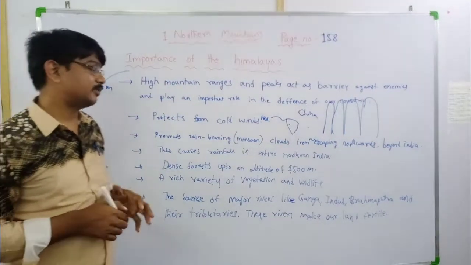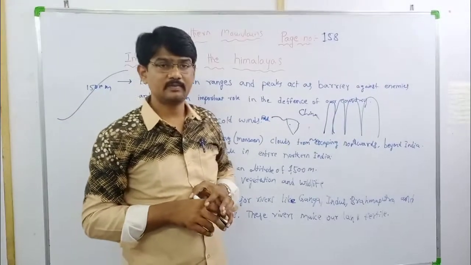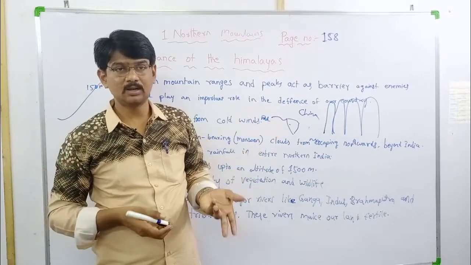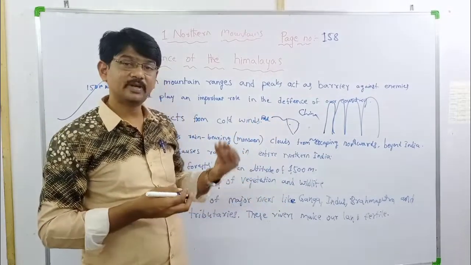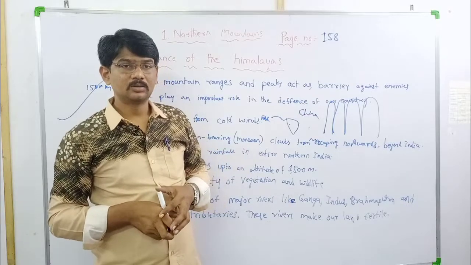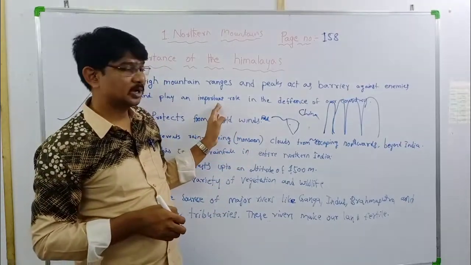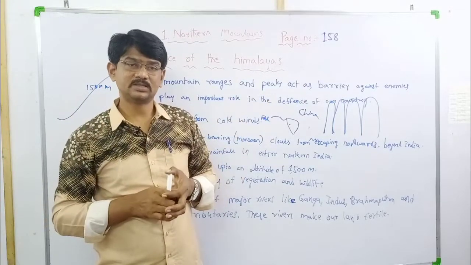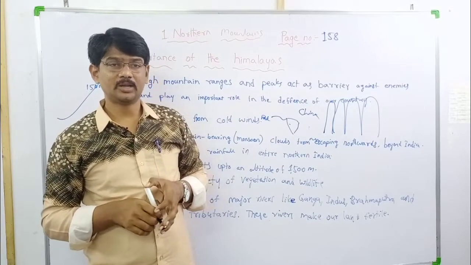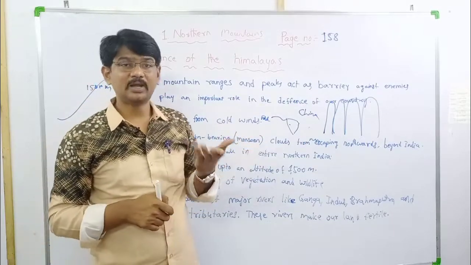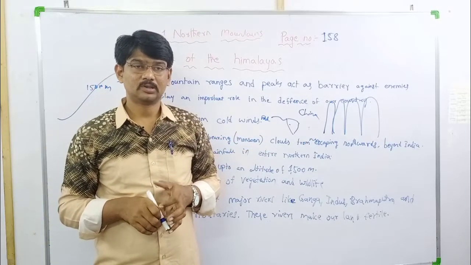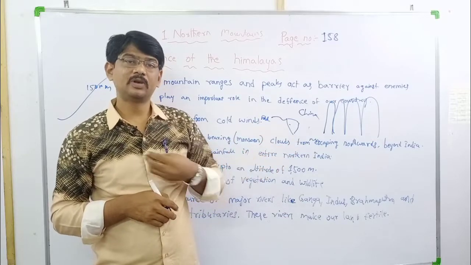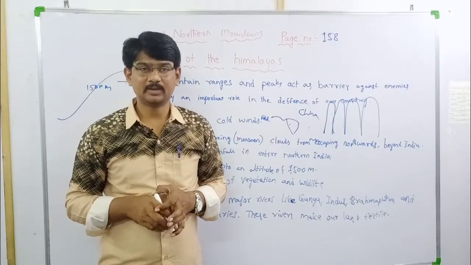A rich variety of vegetation. Vegetation means growing plants and trees, it is called vegetation. Next, wildlife, we already discussed, right? Due to this Himalayan range climate, a variety of vegetation is available here. At the same time, because of thick forest, where do wild animals live? In the forest. If it is a thick forest, it is a full happy life for wild animals, right?